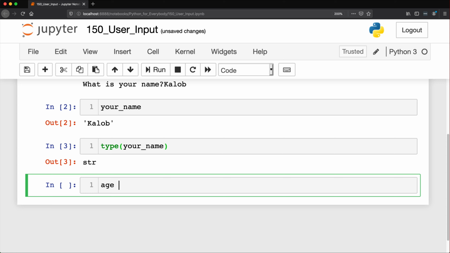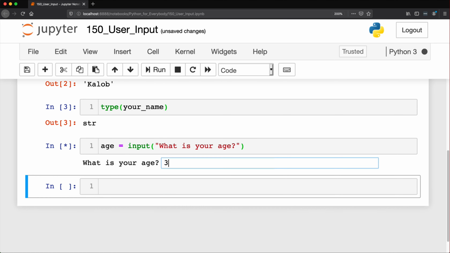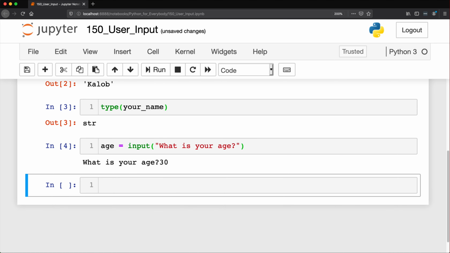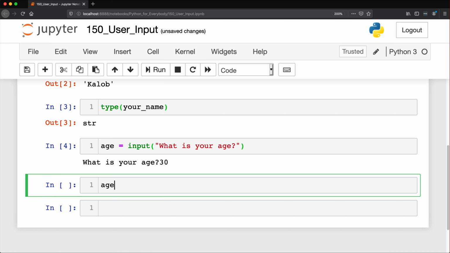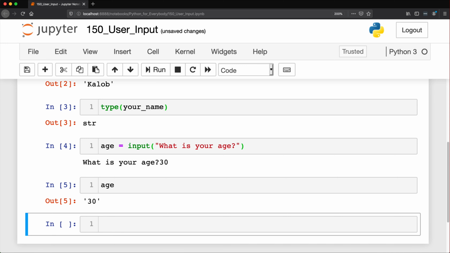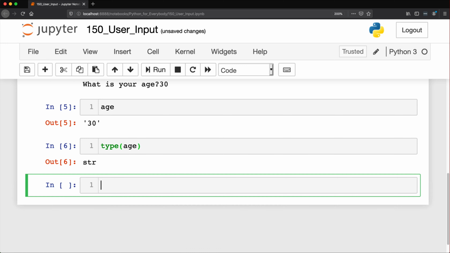Now, what if I said age? What is your age? And this also needs an input function. Not a method, it's a function because it starts with a name and then parentheses, and it doesn't have something attached to it like that. So this is a function. And this is going to ask, what is your age? Now my age is going to be 30. Cool. So I can now enter age. It says 30. But if I type age, it still comes back as a string.